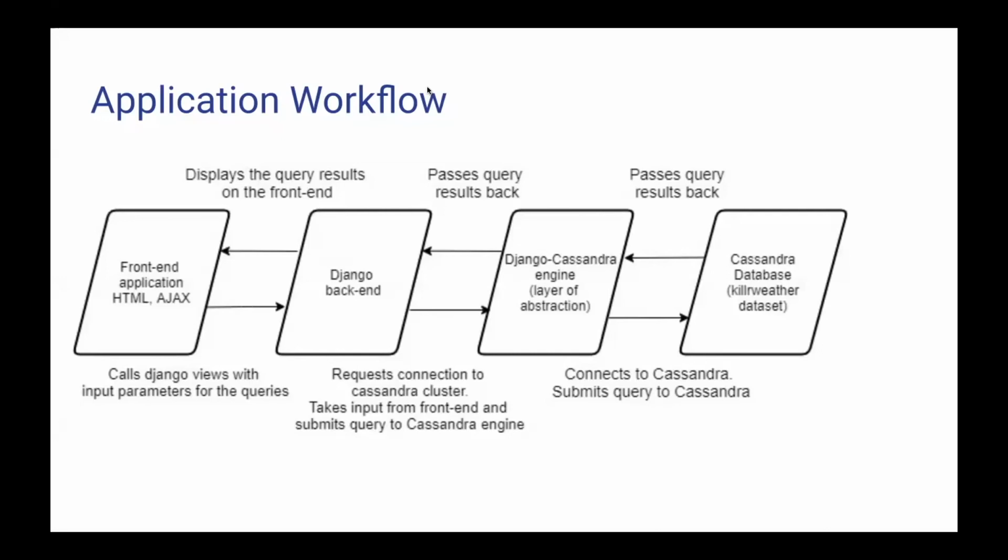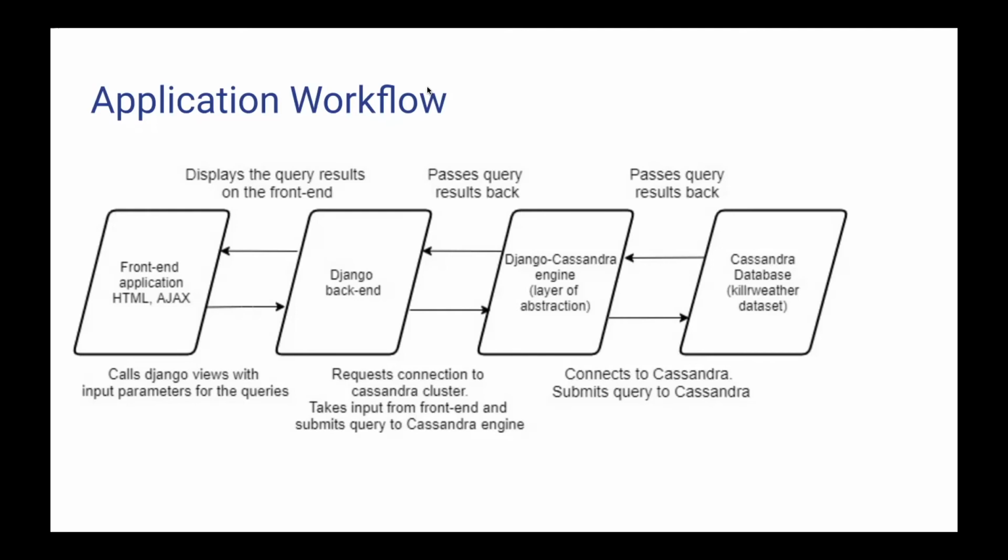So the workflow of the application is we have 4 endpoints. The first endpoint basically showcases all the queries and takes input from the user. Once we get the input from the user and the user clicks the input button, the front end will call the Django views with the parameters of the query. The Django backend, once it gets the parameters for the query, sends that query to the Django Cassandra engine, which communicates with our Cassandra database, which has the weather data set on it.